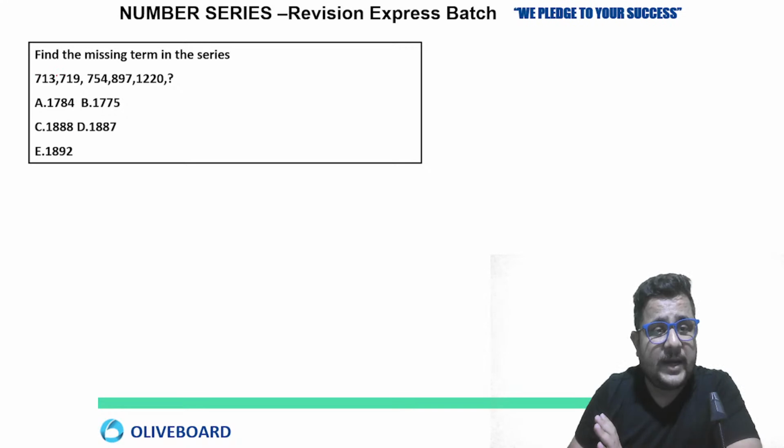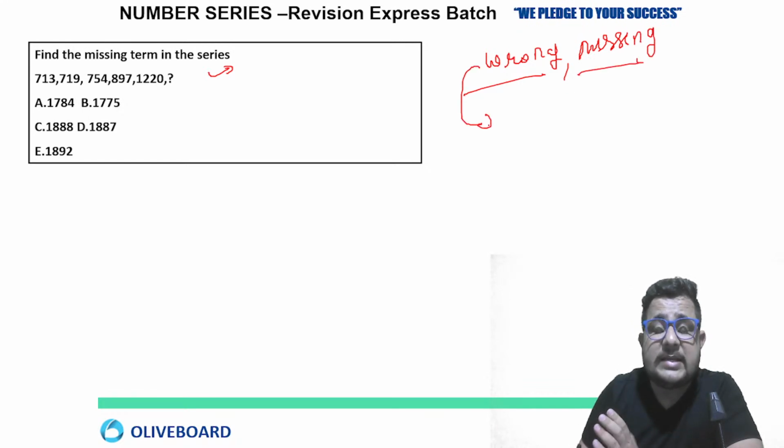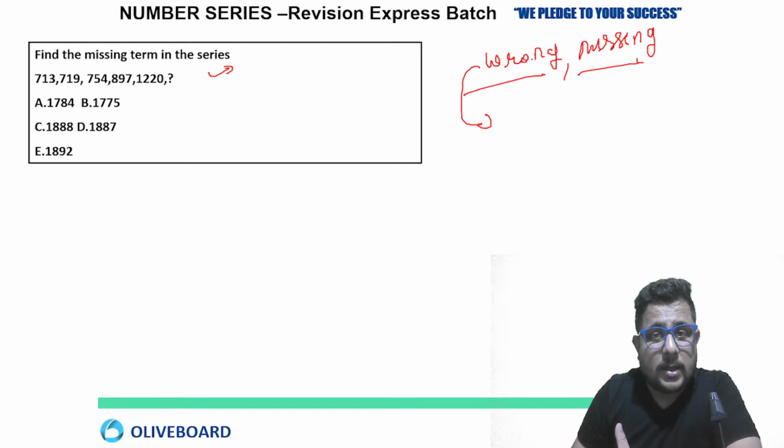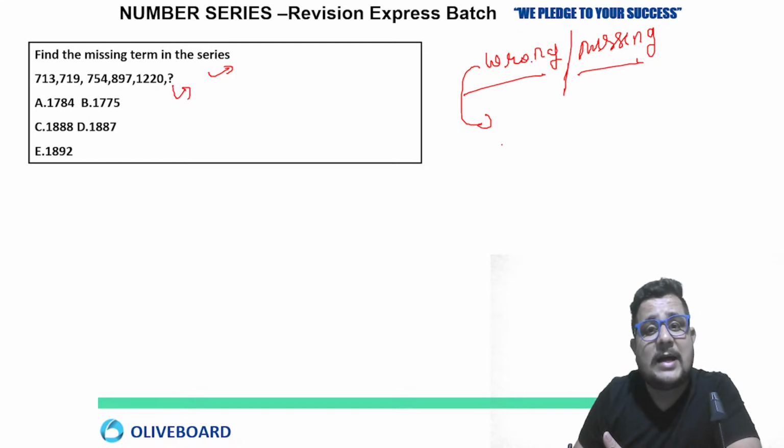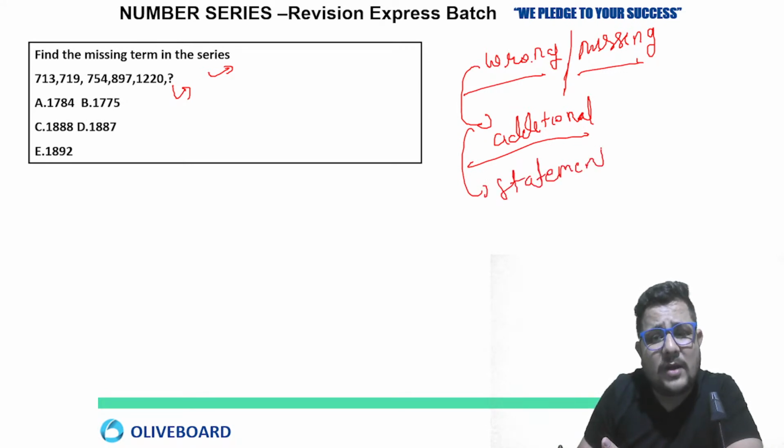First question is different. Find the missing term in the series. First we will start with a normal question where you have to determine the wrong number, or missing number. These two things we know, but they are asking some extra data. They will give you a missing number series, then ask some additional detail. They are giving you statement based questions also. So we will solve that, then I will explain what types you can face.